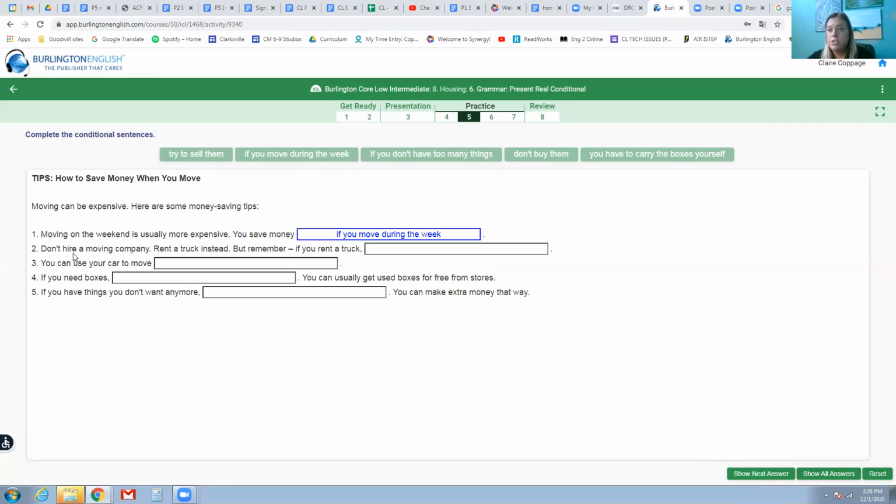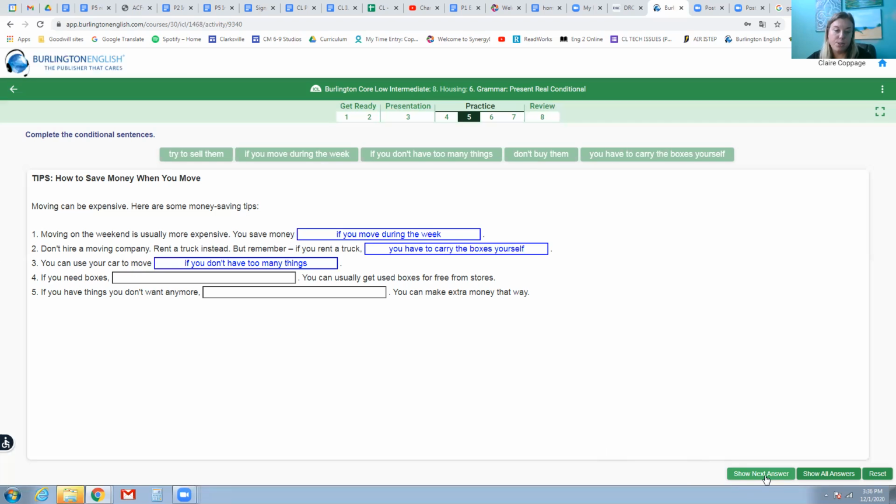Number 2, don't hire a moving company. Rent a truck instead. But remember, if you rent a truck, you have to carry the boxes yourself. Remember, have to is an expression that is similar. Well, the translation is tener que in español. Es como, it's an obligation. It's necessary.